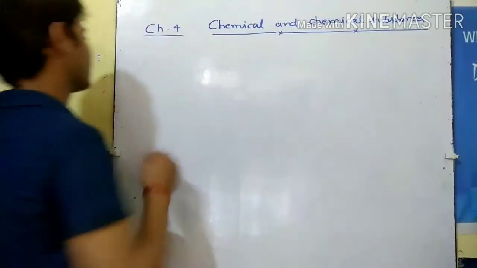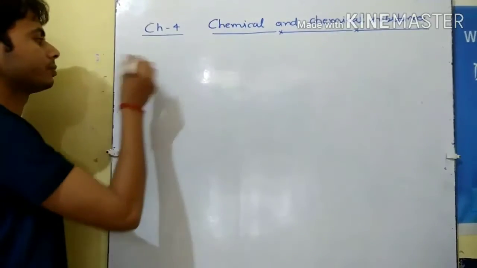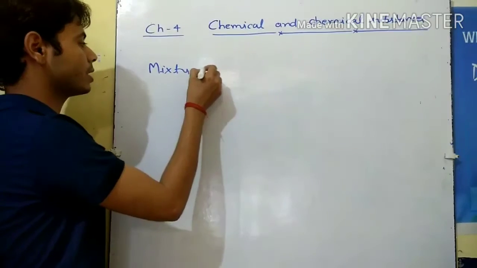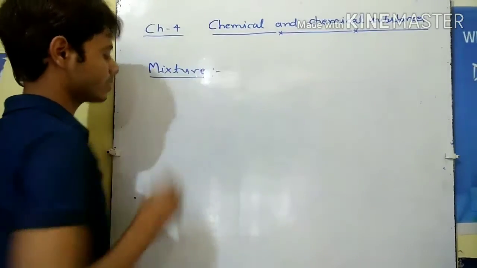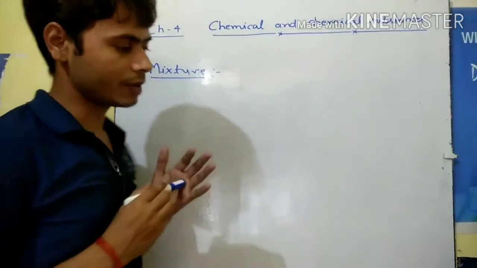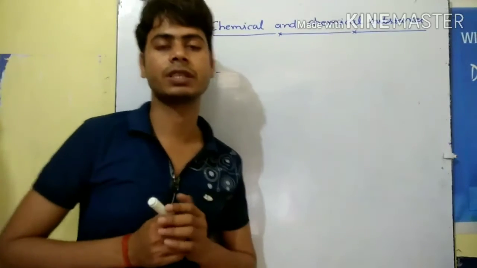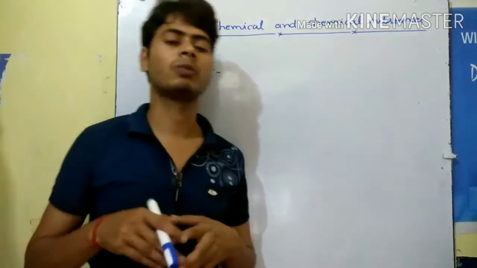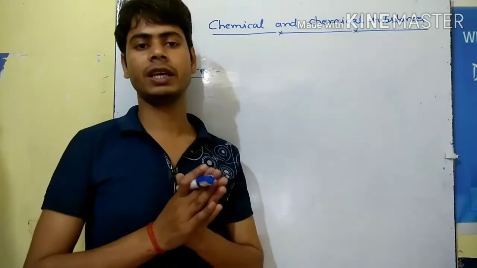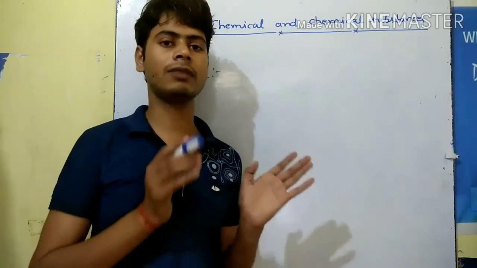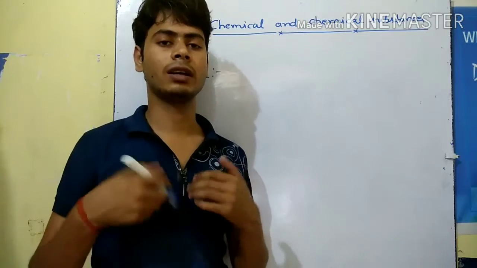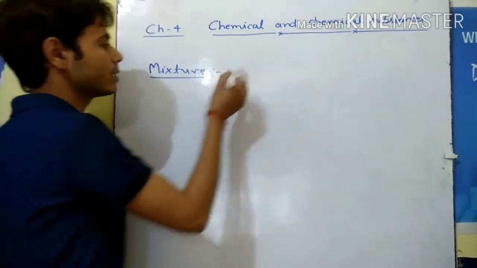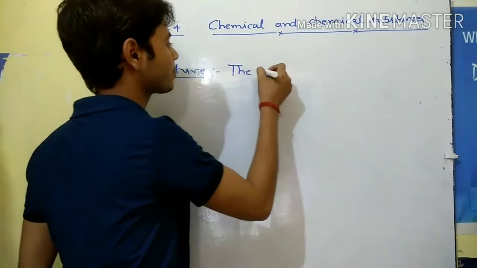So we write here the definition of the mixture. Mixtures are impure substances which are made up of two or more elements in any ratio, not a fixed ratio, or we can say not a definite ratio.